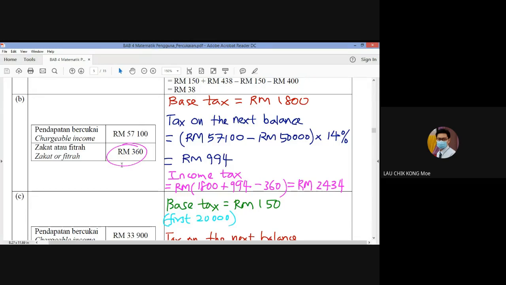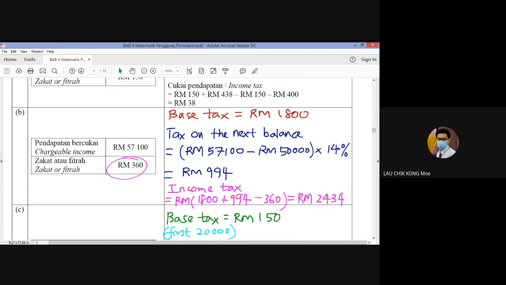But we can get the rebate for zakat or fitrah, 360. So 1,800 plus 994 ringgit minus 360 ringgit. So the total income tax you need to pay is 2,434 ringgit per year.